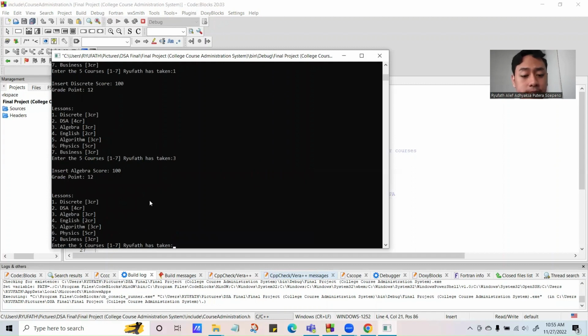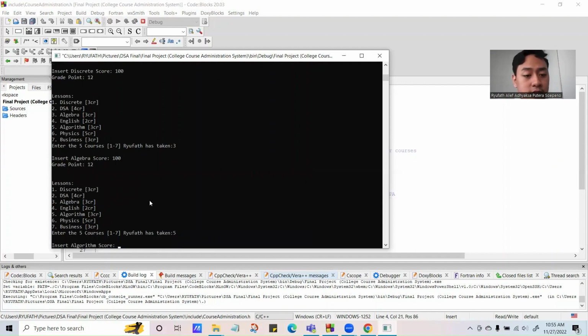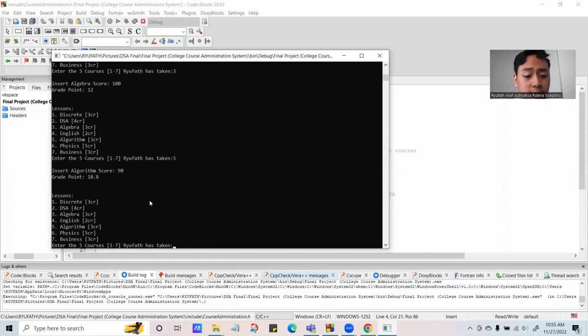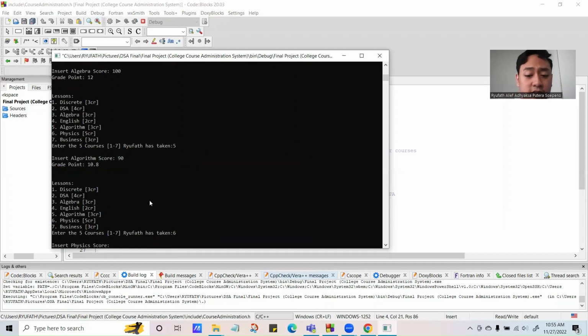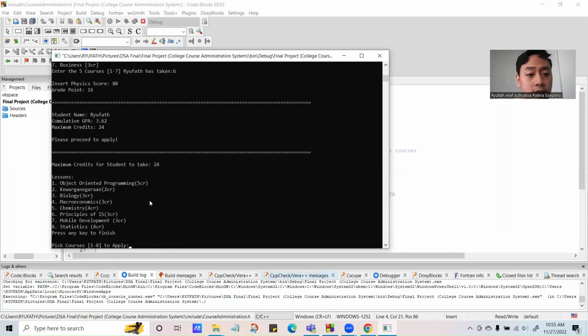For algorithm, his score will be a 90. And lastly, for physics, which is the determinant part, let's just say he got an 80. Therefore, it will nonetheless again print out the student name, the cumulative GPA, and the maximum credits. And in this case, Ryufat has satisfied the total GPA required to get a maximum credits of 24. Therefore, he can apply for more courses than the previous student.